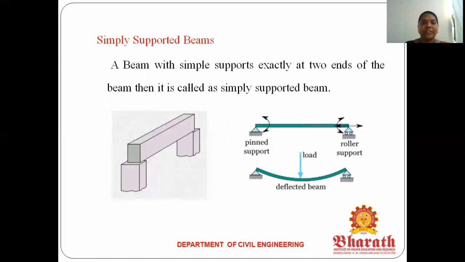The next one, simply supported beam. A beam which is simply supported externally at the two ends of the beam is called a simply supported beam. Here you can see this diagram. The first end is a pinned support. The second one is a roller support. That is called a simply supported beam. So for the simply supported beam, one end is a pinned support and the other end is a roller support. The second diagram is a deflection diagram for this beam.